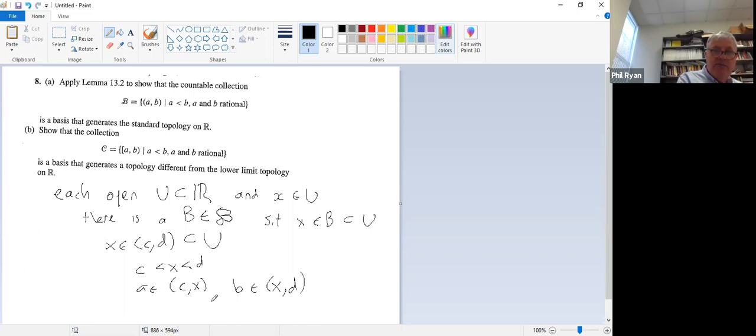So we've got AB contained within our CD, and X is in there. And so by 13.2, we see that this countable collection generates the same standard topology.